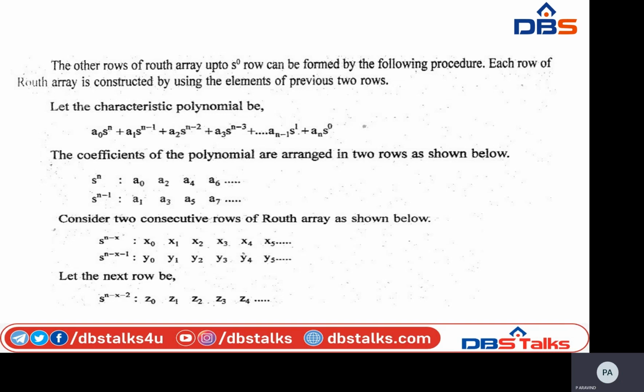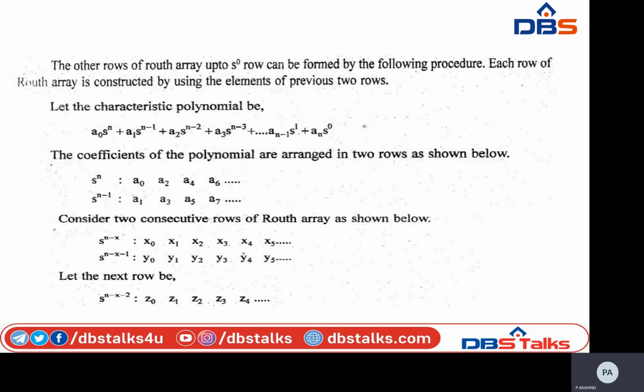So instead of numbers, I am taking a0, a2, a4, a6, and a1, a3, a5, a7. If I take s^n, here s^n is even, so write down the coefficients of even powers, that is a0, a2, a4 and so on, and a1, a3 and so on.